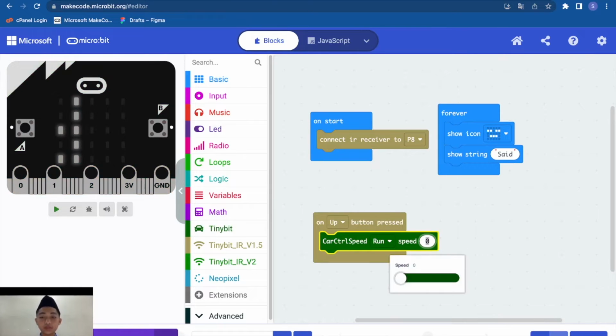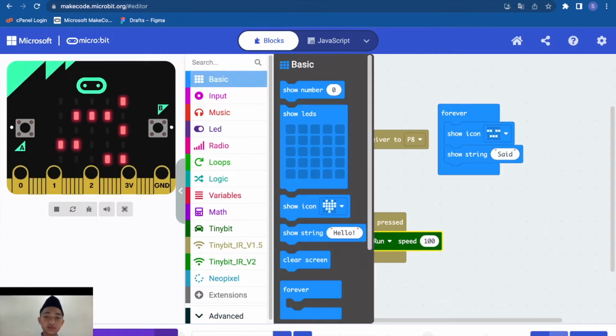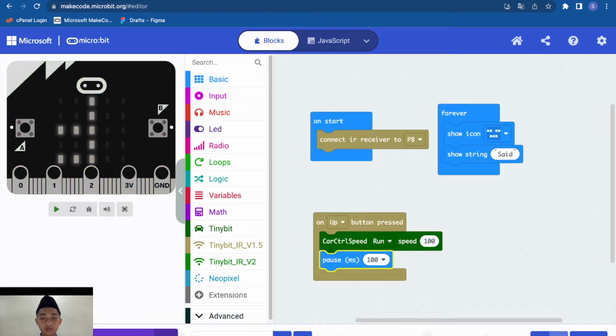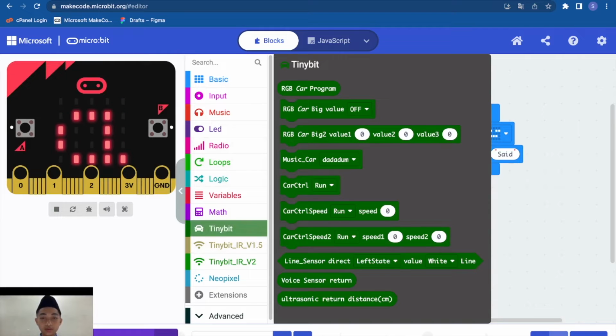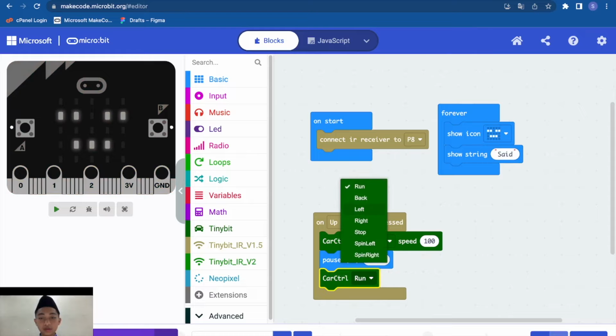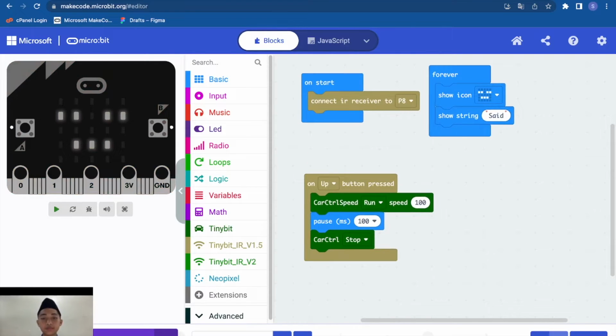Speed is 1000. Go to basic, click pause ms, this is 1000, and go to the TinyBit, drag the car control, and change it to stop.